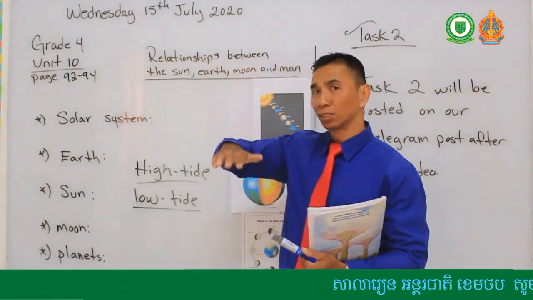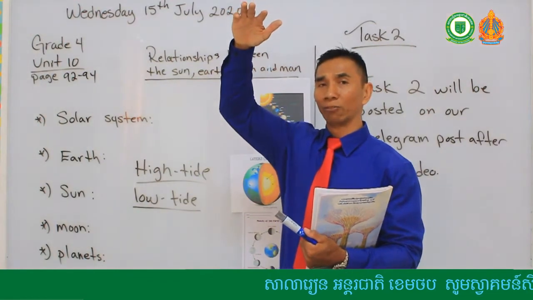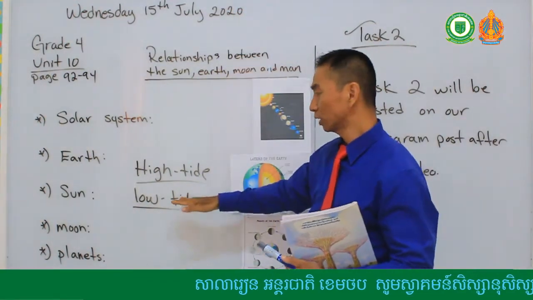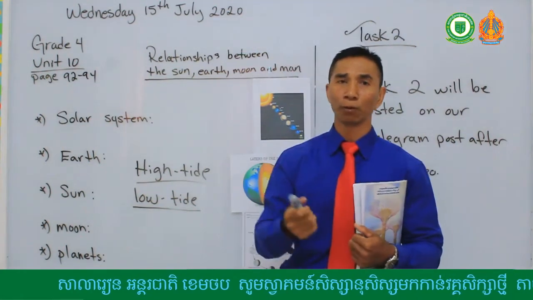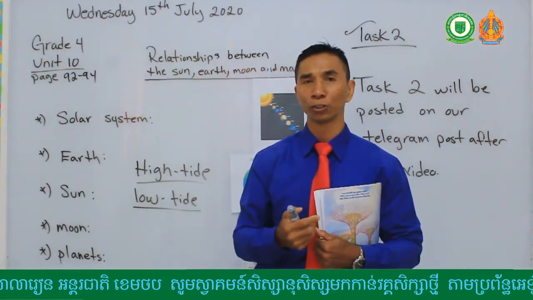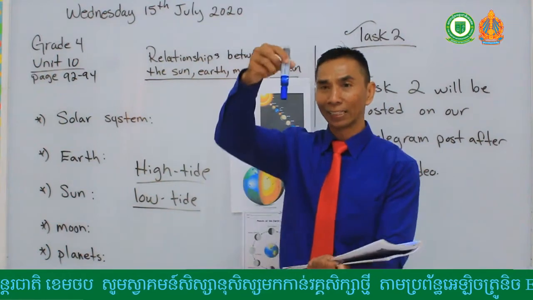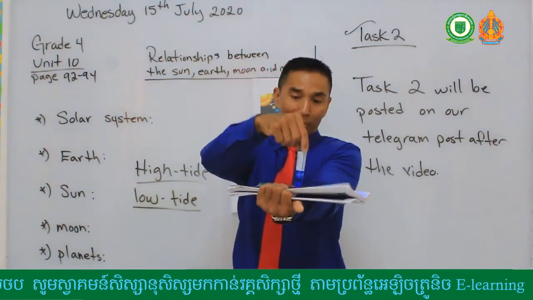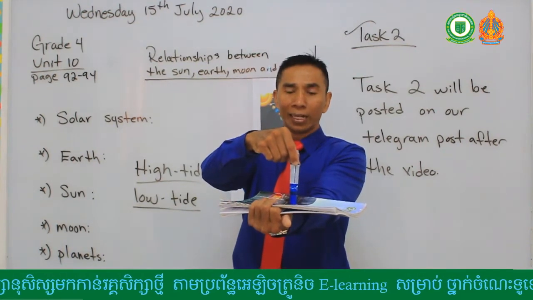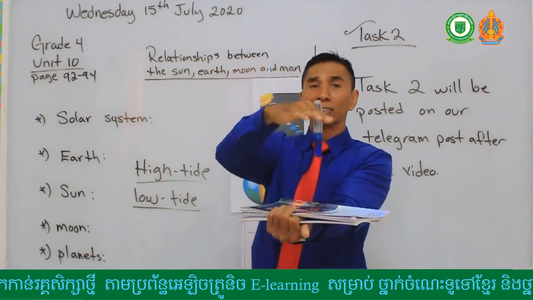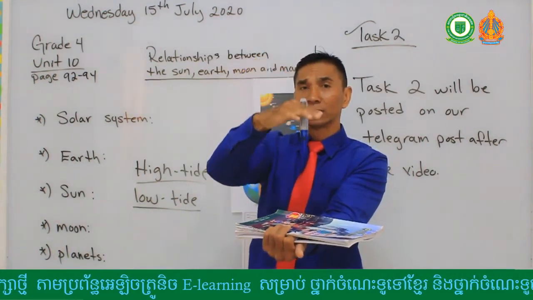So when the water comes up in the river or the ocean, that's high tide. Low tide means when the waters are receding or getting lower. For example, if you ever have a chance to go to a beach or a river, you can take a stick and put it right where the river ends, and you can see in a few hours either the water rises up or the water goes down.